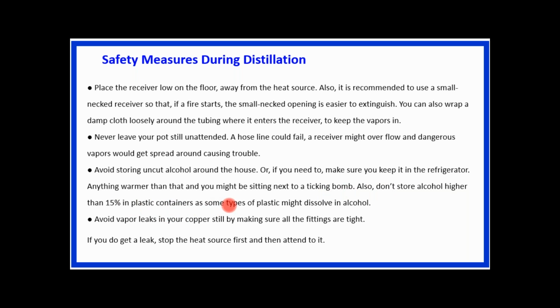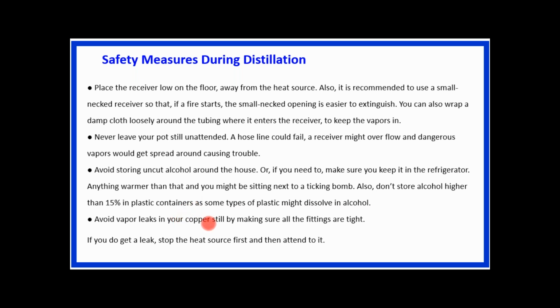Also, don't store alcohol higher than 15% in a plastic container, as sometimes plastic might dissolve in alcohol. So we have to check the compatibility of this alcohol with the plastic, whichever type of plastic you are going to use. Here only the general word plastic is used. That may be LDPE, HDPE, PVC, PC, etc. Whatever the plastic type is, you have to check the plastic type and the alcohol compatibility, and only then use it to store the alcohol in the particular plastic containers.